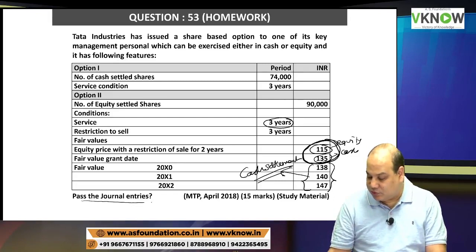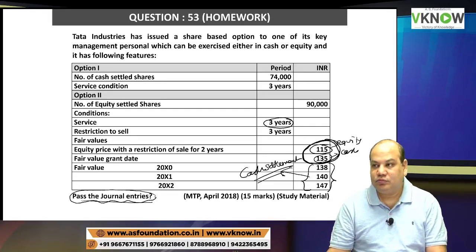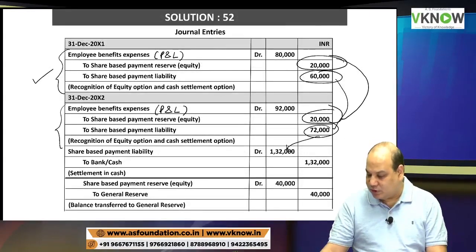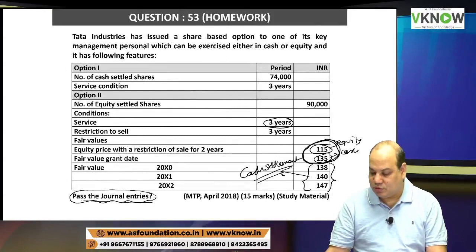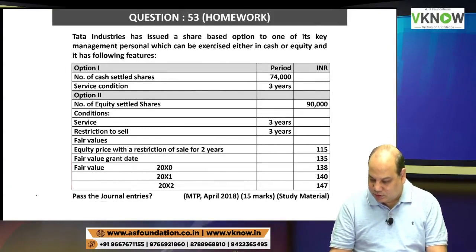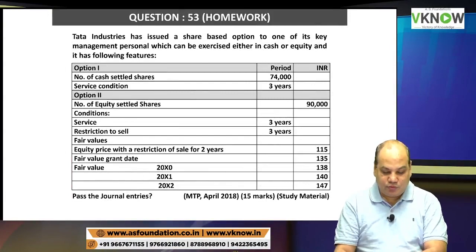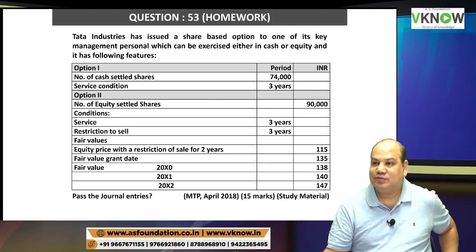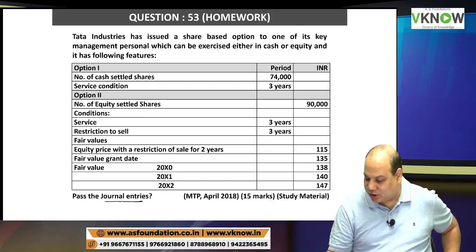Now this question says pass journal entries. There is a small error in the problem. They have not specified whether it will be finally settled in cash or whether it will be finally settled in shares. Now the student will get confused. So you have to be a decision maker. Solve twice in the exam: assume cash settlement also and assume equity share settlement also, if the question is silent, and write a note.